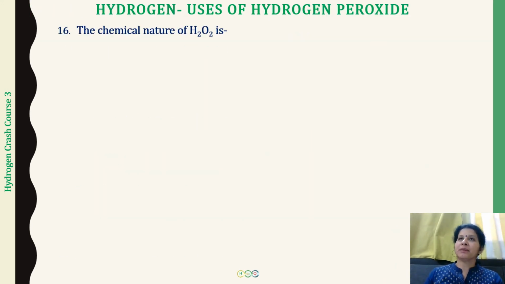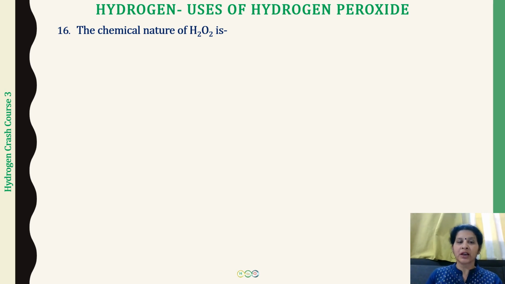So finally, I come up to the last topic of our today's discussion, and that is going to be the properties of hydrogen peroxide. In my detailed lecture, I have discussed the physical properties, the chemical properties, the tests and uses of hydrogen peroxide. But here I'm just going to chiefly focus on one very important property, the chemical property, that is the oxidizing and reducing character of hydrogen peroxide, because most of the questions from this topic are coming from there. For the rest of the things you can go back to my lecture number 14, the concluding lecture from hydrogen.